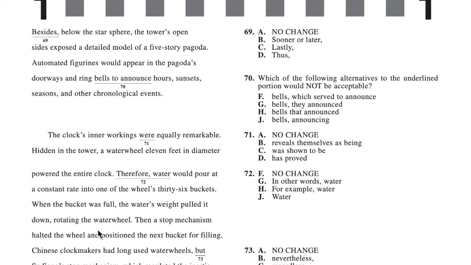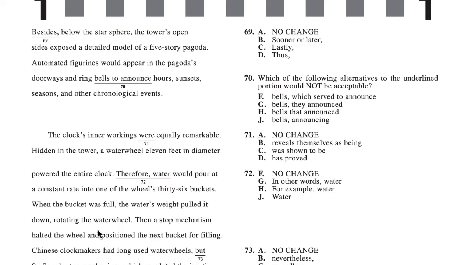70. Which of the following alternatives to the underlined portions would not be acceptable? Okay, so which of the following would not be acceptable? Let's think about this one. So, "automated figurines would appear in the pagoda's doorways and ring bells to announce hours, sunsets, seasons, and other chronological events." So which one would not be acceptable? So what they gave us is acceptable. So now we have to see which one won't be. So the answer for 70 is G.